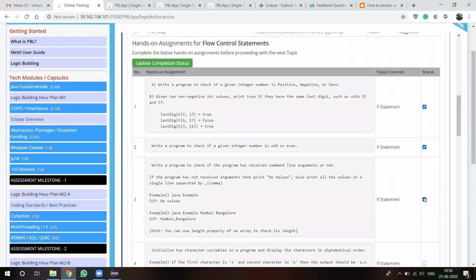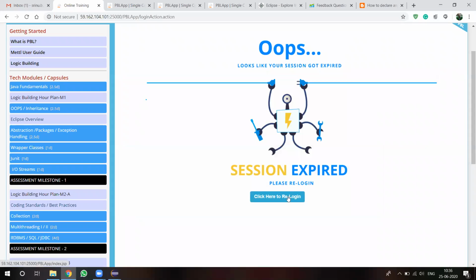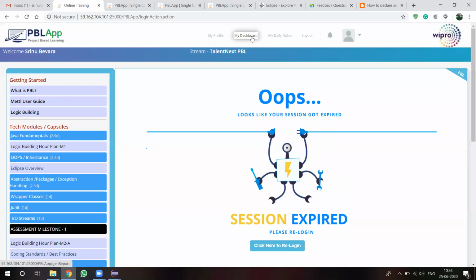Suppose we did these three assignments. Select the status for these three assignments as completed and click on update completion status. Why am I saying this? Wipro people will monitor all your assignment statuses. Your dashboard contains how many assignments you have completed and how many are not completed. Each and every student will have that.